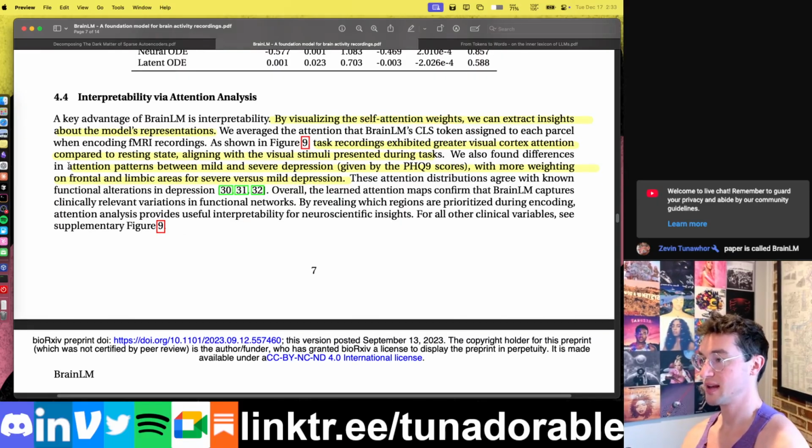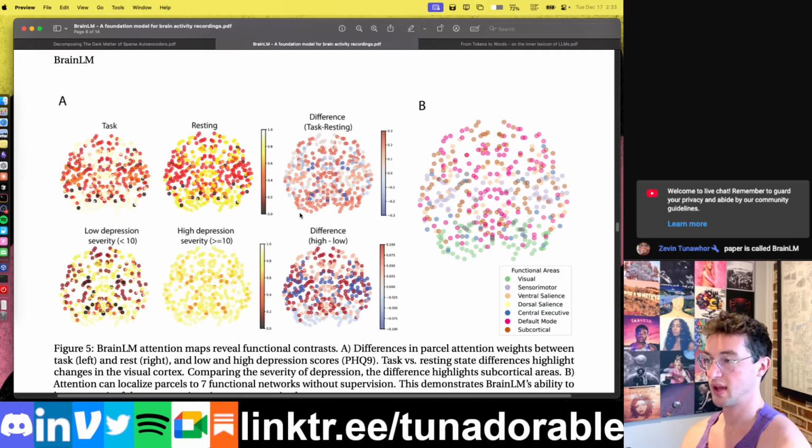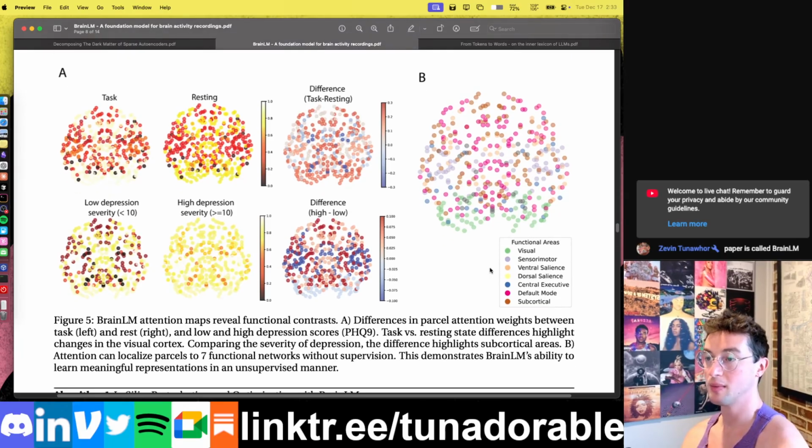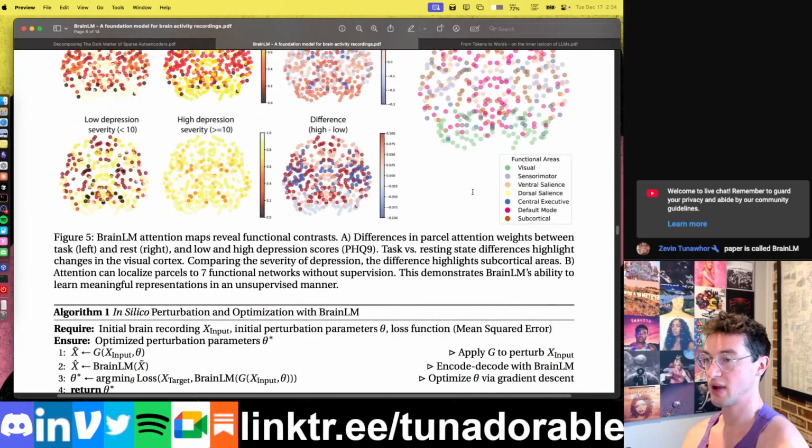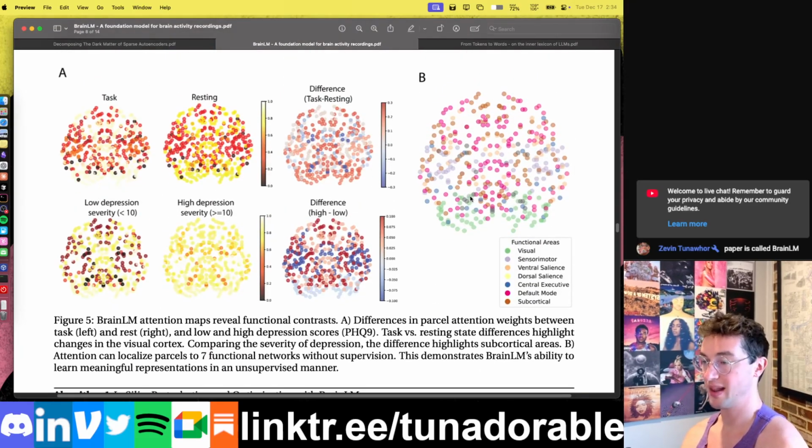Another example is that attention patterns between mild and severe depression have more weighting on frontal and limbic areas for severe versus mild depression, right? Which is apparently what we also expect if you're a neuroscientist. I don't know. And we can get full-on mappings from BrainLM from its parcel areas. I'm not going to go through them all, but basically on the right here, we have different colors corresponding to different brain regions of importance that they were able to tell from the experiments did align with whatever the conditioning experiment was. So kind of re-deriving what they already know and therefore verifying that BrainLM is learning what it should be learning.